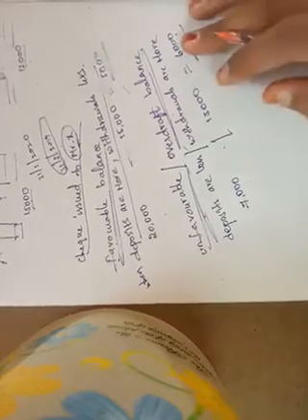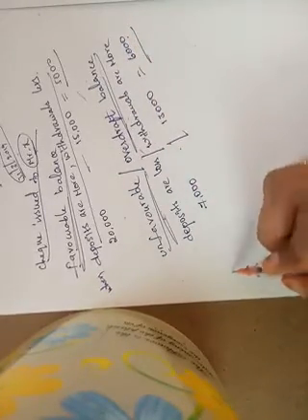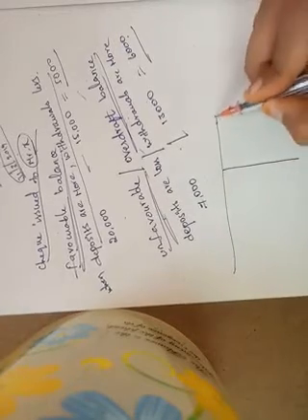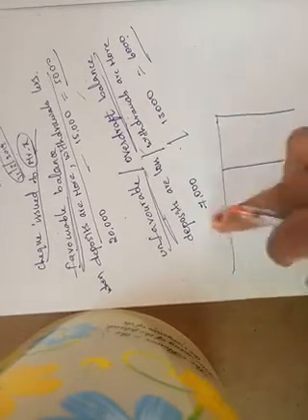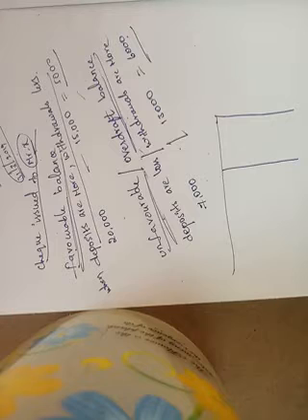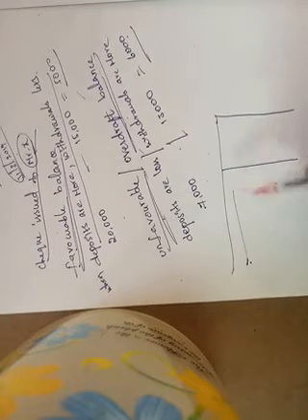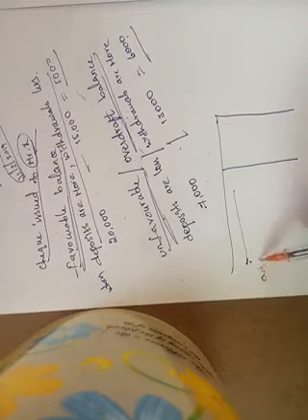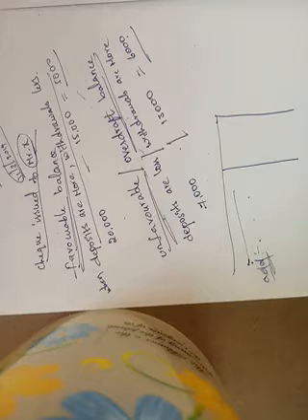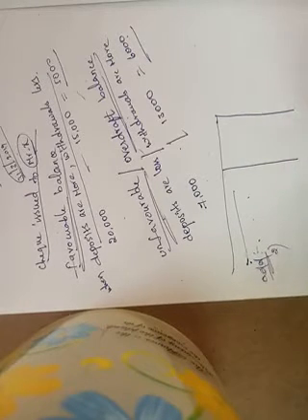Generally, what are the formats for this bank reconciliation statement? Favorable balance as per cash book or unfavorable balance as per passbook. So the cash book balance is given, and we add items which affect the credit side of cash book, and second, items which affect the credit side of passbook.